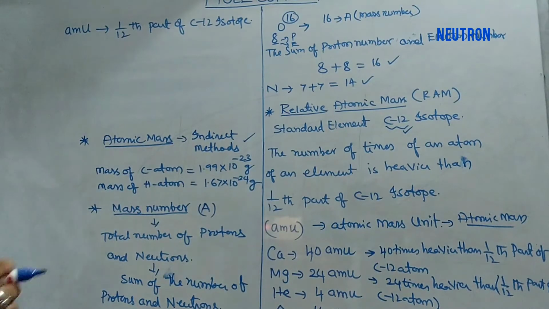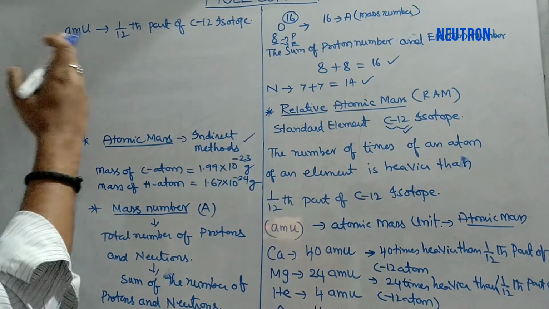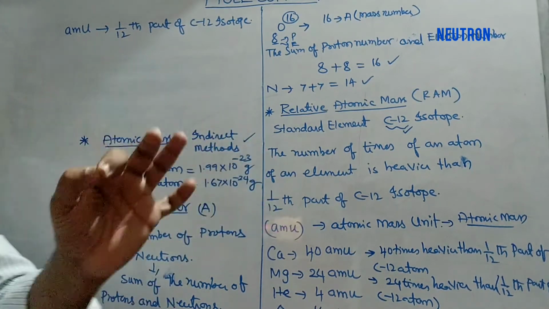1/12th part of C12 isotope is called AMU. AMU stands for atomic mass unit.